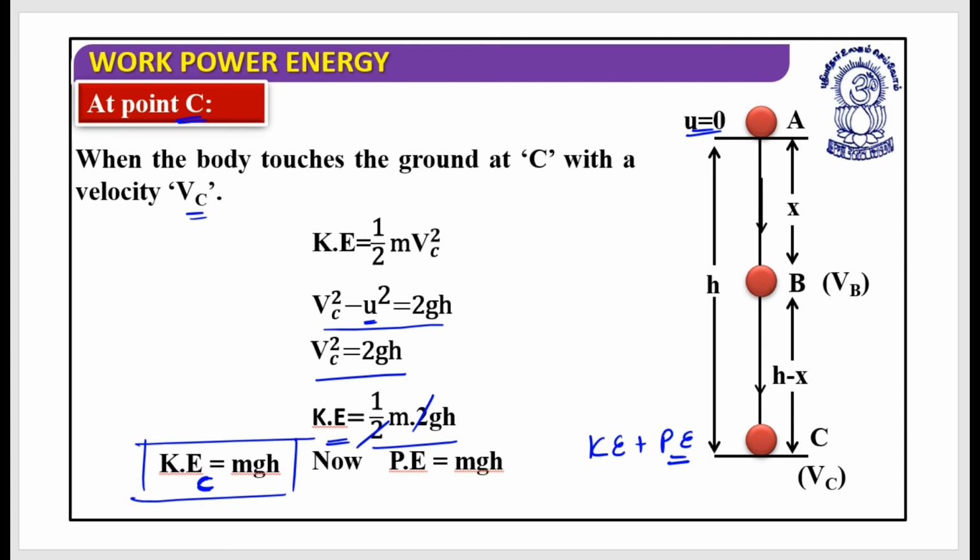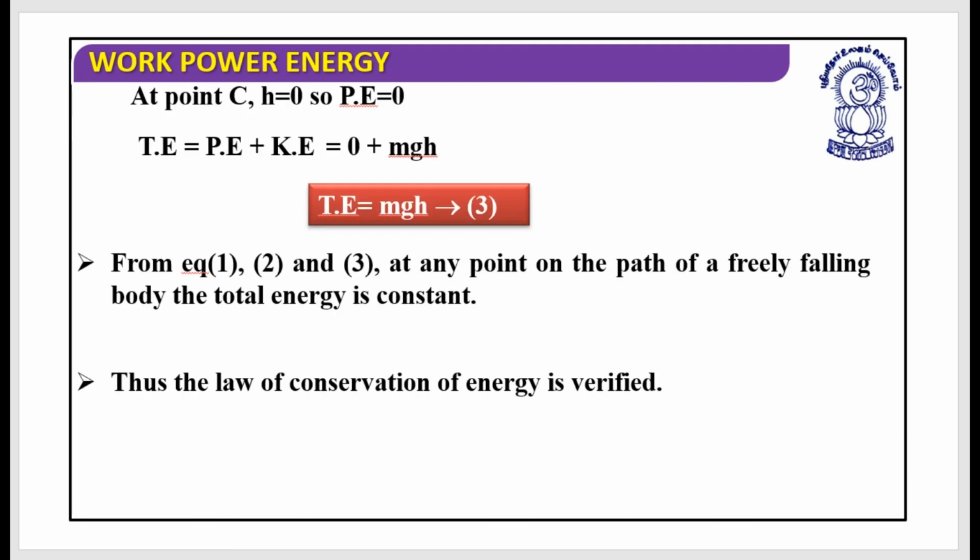Now what is the potential energy at point C? When I say potential energy, we have the relation, it is m into g into h dash. Now when I say at point C, this has been taken as a reference every time. So from this, all other heights are measured. So this is h equals to 0. So let's put h equals to 0 at point C, and when h is equal to 0, the potential energy would be 0.